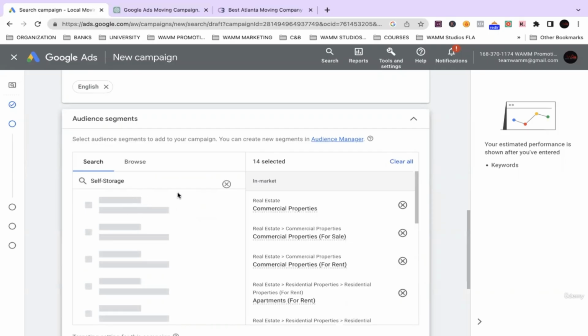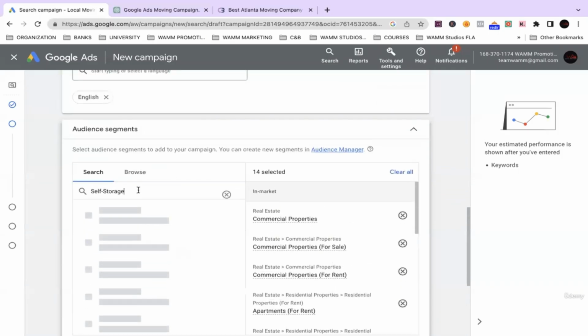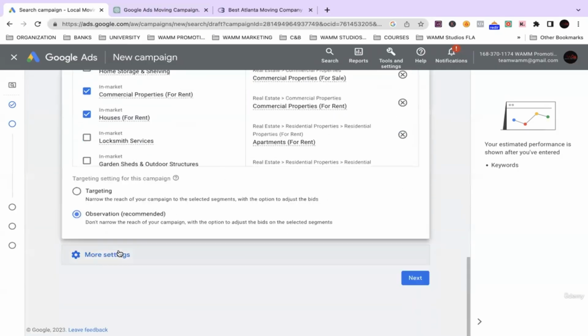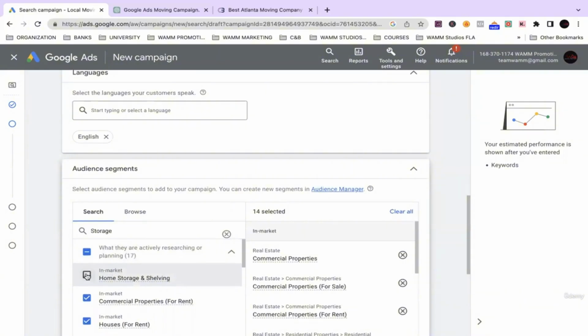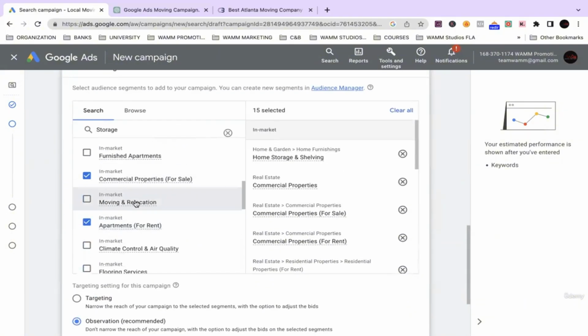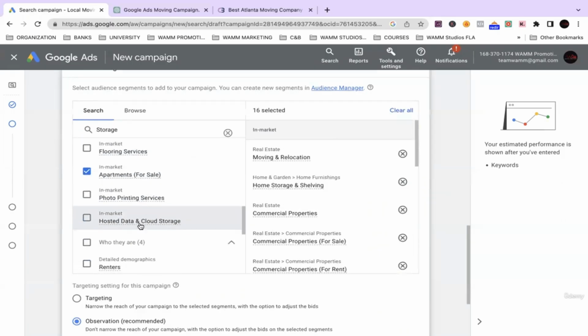Let's see. So it looks like it is not popping up. Let's just try storage. All right, so nothing. Oh, home storage and Shelby. Yep. So, oh, moving and relocation. That'll be a good one.